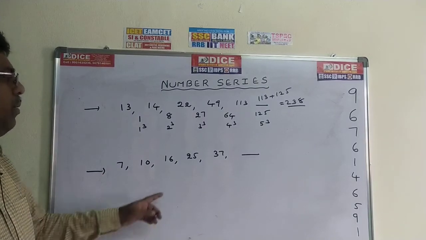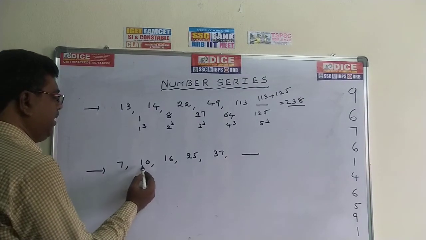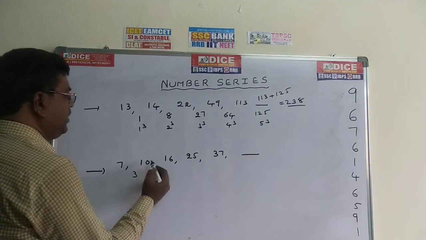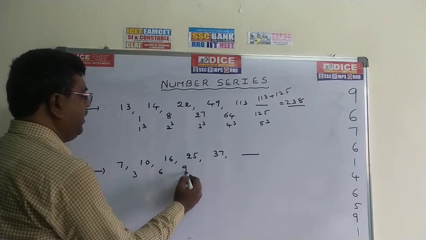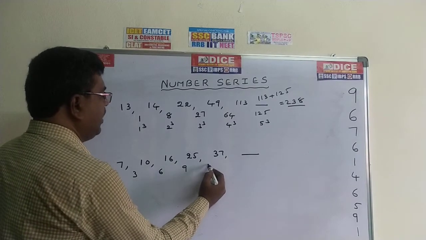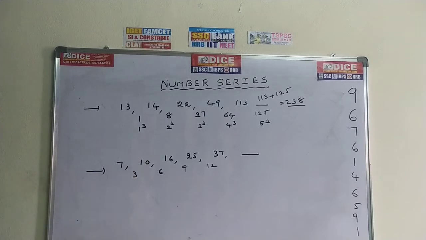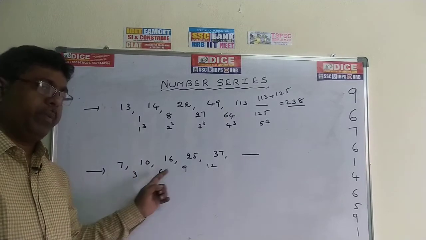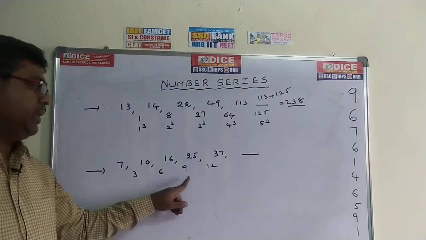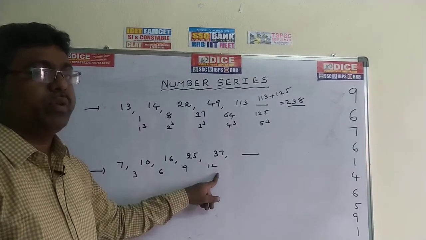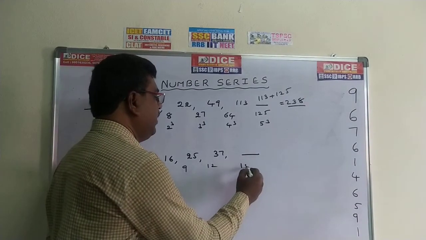Now come to the next problem. 10 minus 7 is 3. 16 minus 10 is 6. 25 minus 16 is 9. 37 minus 25 is 12. So observe the values 3, 6, 9, 12 and so on. This is nothing but the 3 multiplication table: 3 ones are 3, 3 twos are 6, 3 threes are 9, 3 fours are 12, and next, 3 fives are 15. So here the difference is 15.